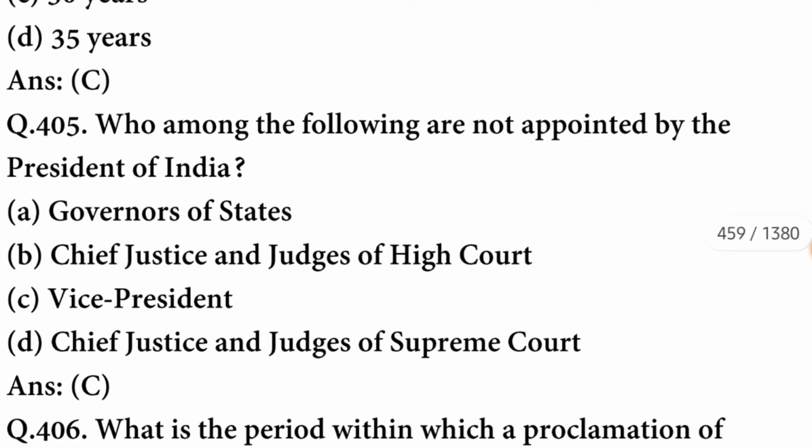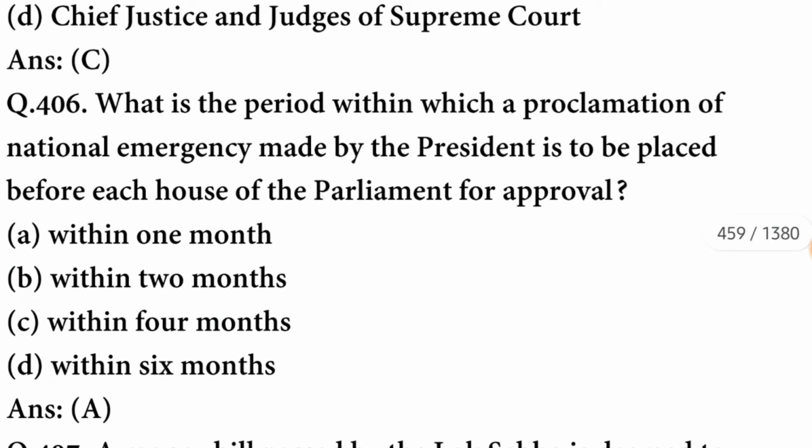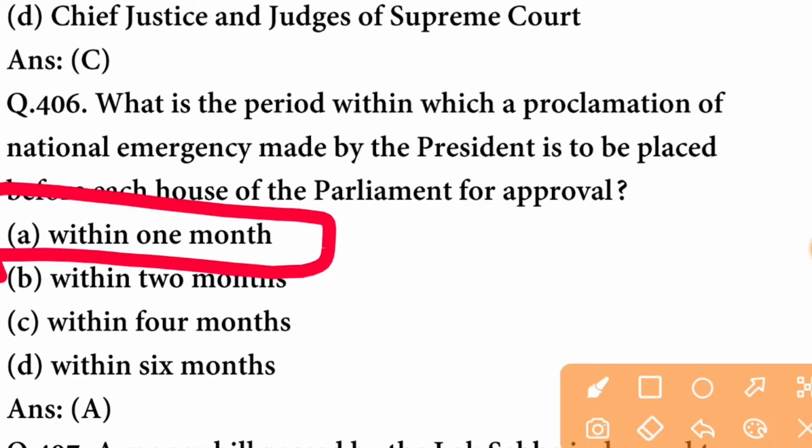C option is correct. Who among the following are not appointed by the President of India? It is Vice President. C option is correct. What is the period within which a proclamation of the national emergency made by the President is to be placed before each house of the parliament? Approval within 1 month. A option is correct.